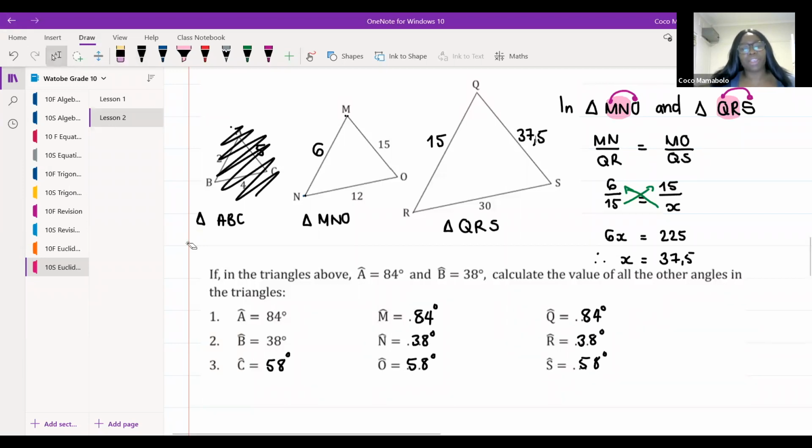Hannah says, I've done mine differently, but got the same answer. Did you use the same proportions, but with the different sides, Hannah? Because if you use the other sides and you got the same answer, you are 100% spot on. It's going to work either way. It doesn't matter which side we use, as long as we use the correct sides. All right, well done. Excellent work.